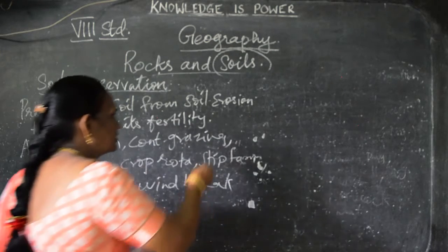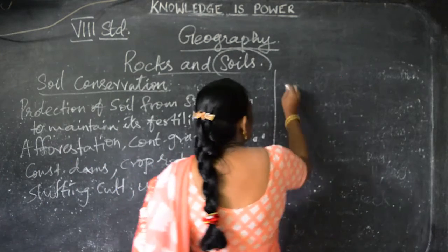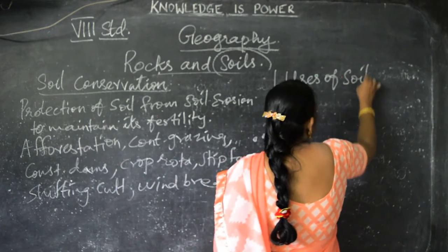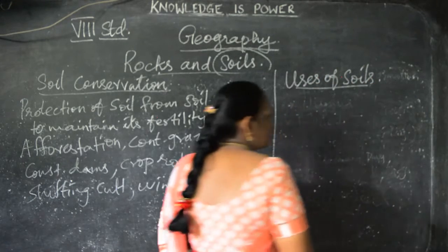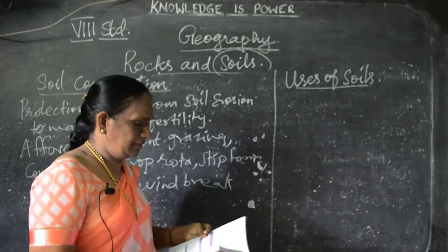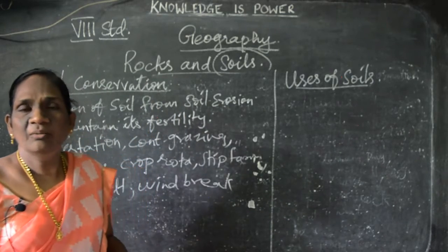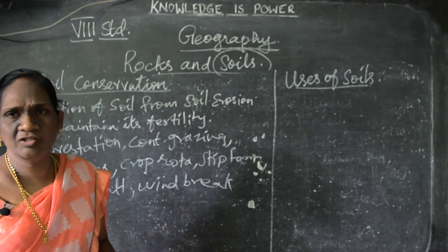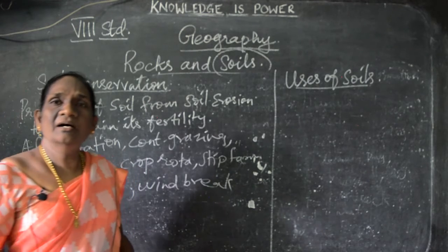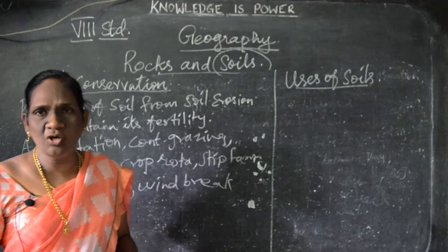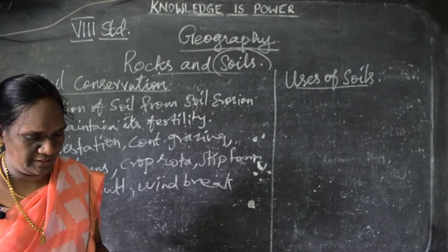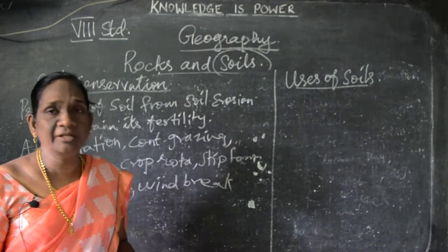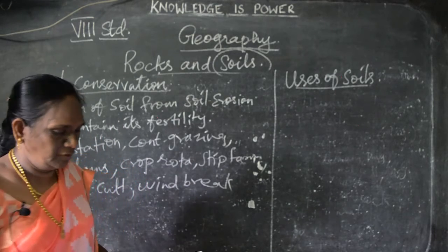Now, the uses of soil. What are the uses of soil now? Previously I told you the uses of soil. Soil is a very important natural resource. What are the natural resources? Air, water, sunlight, all are natural resources. Understand? Among these natural resources, soil is also one. It is very important and very useful for plant life and various life forms on the earth.